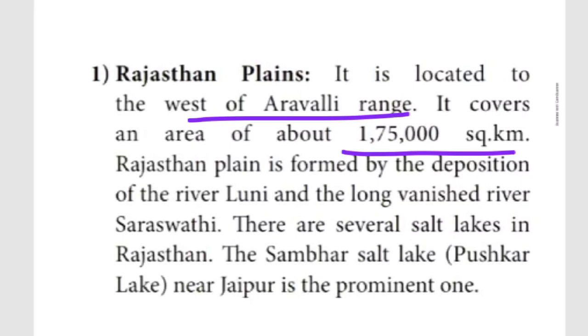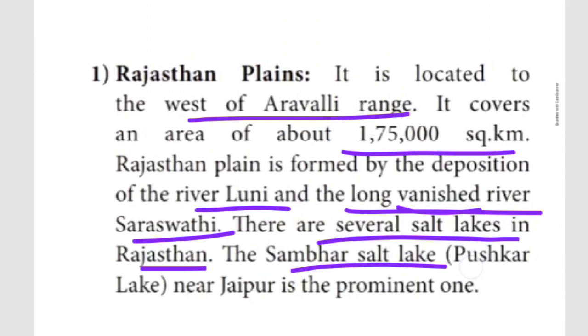In Rajasthan, one river is flowing. What is the name of the river? Luni river, and the long vanished river Saraswati. What is meant by vanished? Disappeared. So the disappeared river is Saraswati. In this area only the Rajasthan plain is there. There are some salt lakes available in Rajasthan. What is the name of the salt lake? Sambar lake, otherwise called Pushkar lake, near Jaipur. Very important one. This is the speciality of the Rajasthan plain.